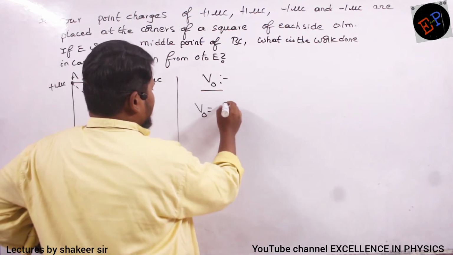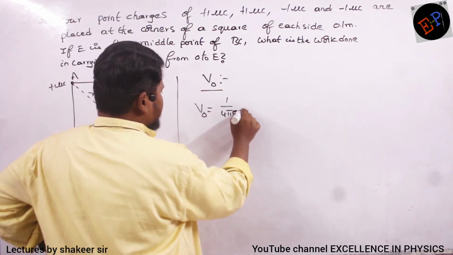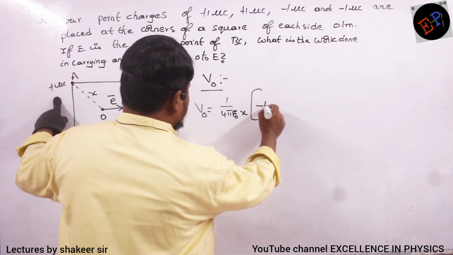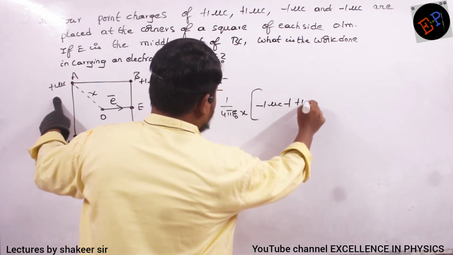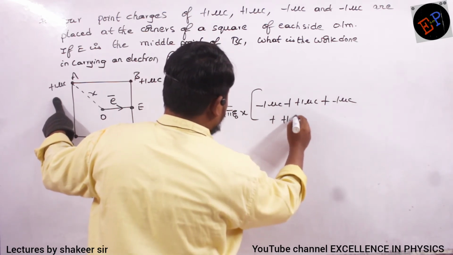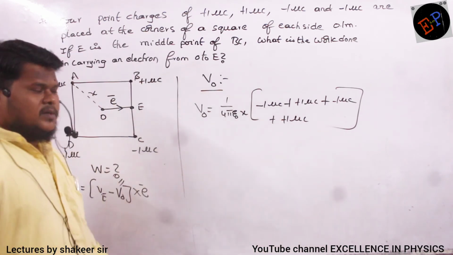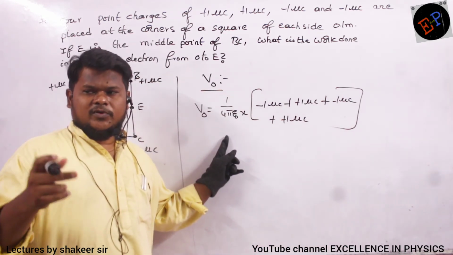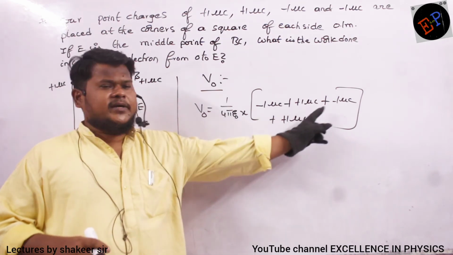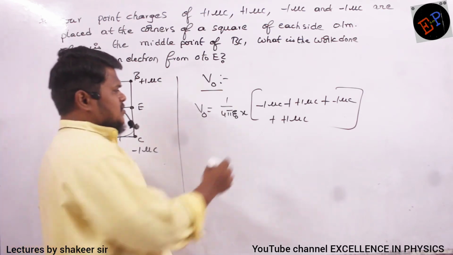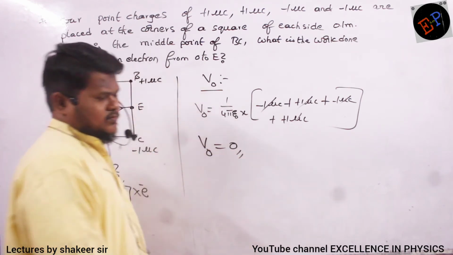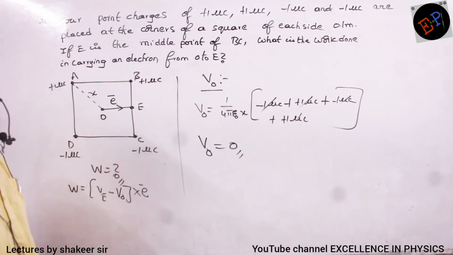It is 1 by 4 pi epsilon naught x, if I take it common. Then I have to add all the charges: one charge is minus 1 microcoulomb, another is plus 1 microcoulomb, another is minus 1 microcoulomb, another is plus 1 microcoulomb. Potential due to a point charge, you know the formula: Q by 4 pi epsilon naught into R. 1 by 4 pi epsilon naught is common for all of them, so I am just adding all the charges. Minus 1 plus 1, minus 1 plus 1 cancel, so the potential at point O is 0. It means at point O there is no potential.